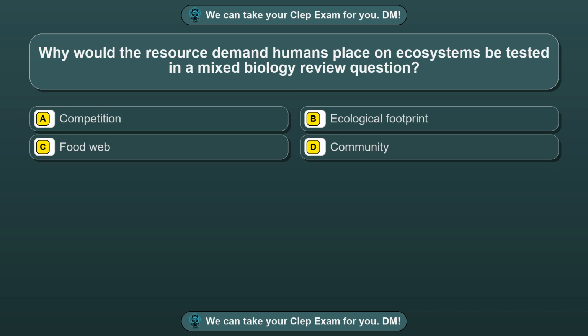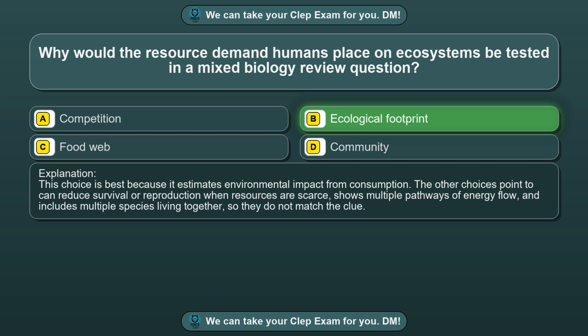Question 47. Why would the resource demand humans place on ecosystems be tested in a mixed biology review question? Option A, competition. Option B, ecological footprint. Option C, food web. Option D, community. The correct answer is option B, ecological footprint. This choice is best because it estimates environmental impact from consumption. The other choices point to can reduce survival or reproduction when resources are scarce, shows multiple pathways of energy flow, and includes multiple species living together, so they do not match the clue.